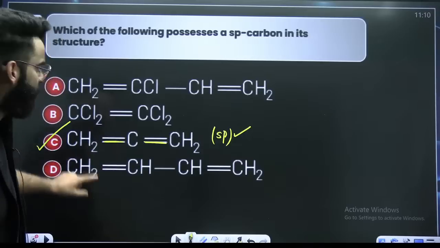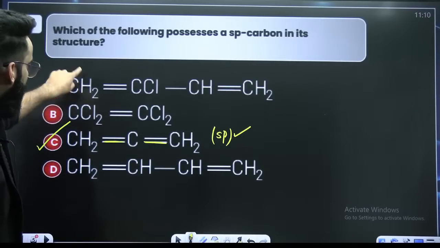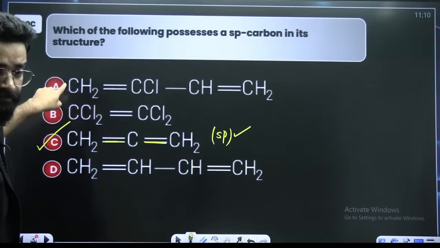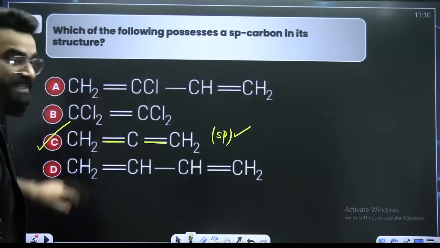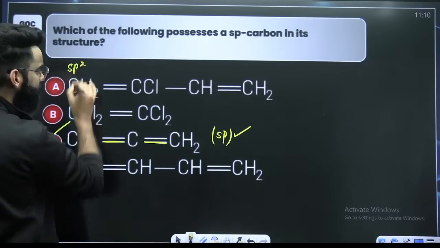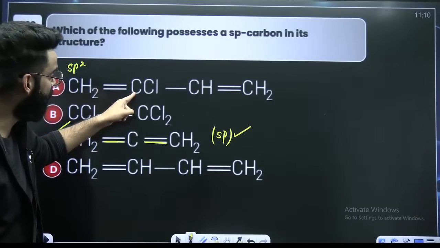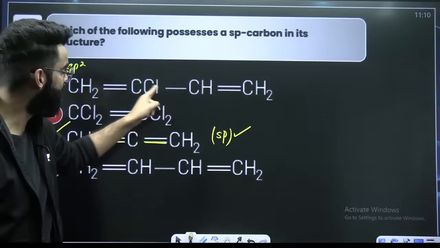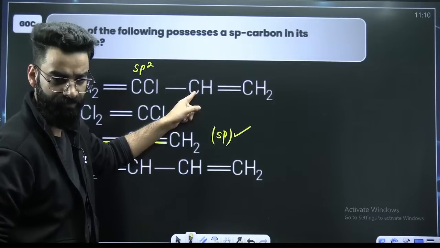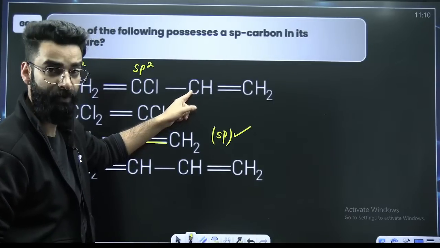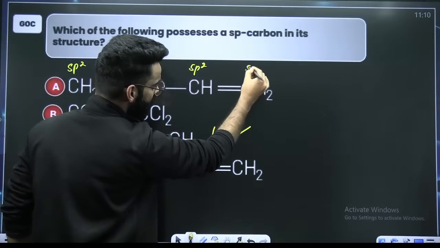Okay, before moving on to the next question, can you tell me the hybridization of this carbon quickly? I want to see whether you remember it or not. It is forming 2 sigma bonds with hydrogen, 1 sigma bond with carbon, right? So 3 sigma bonds. 3 sigma bonds means sp2. Correct? What about the hybridization of this carbon? 1 sigma, 2 sigma, and 1 with chlorine. This again is sp2. Perfect. What about this carbon? 1 sigma, 2 sigma, 1 with hydrogen. So sp2. This one, again sp2.